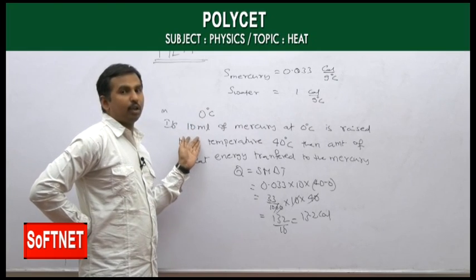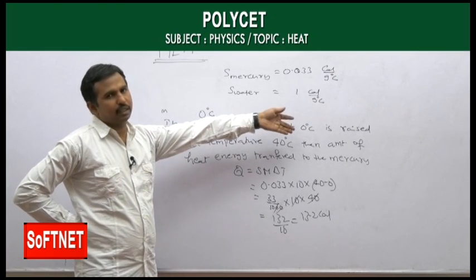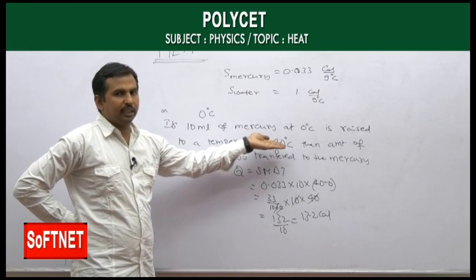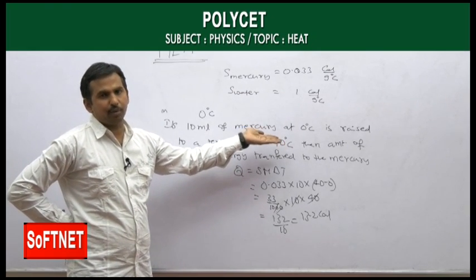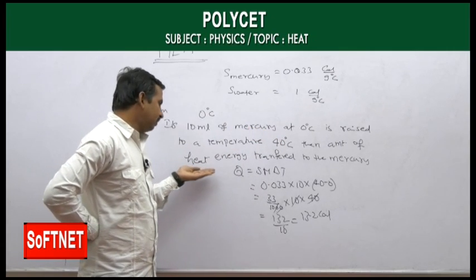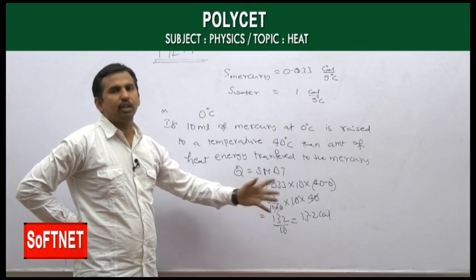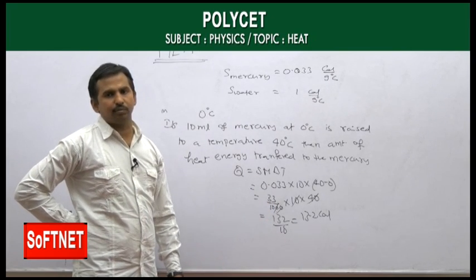If you raise the temperature from 0 degrees Celsius to 40 degrees Celsius, up to our body temperature or the room temperature, then the heat energy transferred to the mercury is only 13.2 calories.